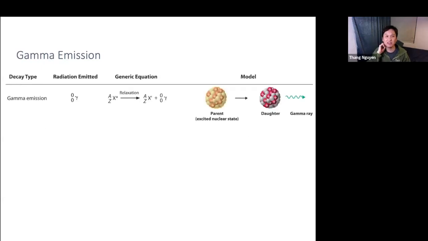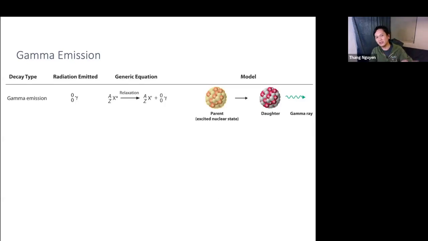Lastly, we have gamma emission. And so gamma emission, like we said earlier, is pure energy. There's no mass, there's no charge to it. That's why you see both zeros there. And it's just pure energy. So the generic equation is quite simple because the numbers don't change. You just put an asterisk next to it, and you just put this gamma radiation with 0 mass number and 0 charge at the bottom.